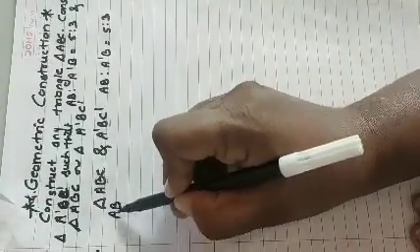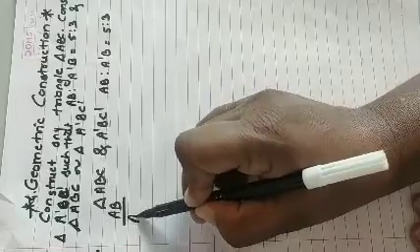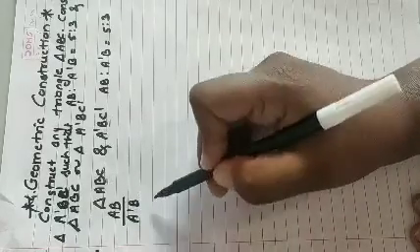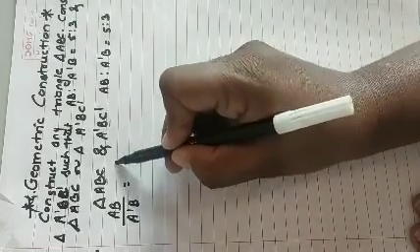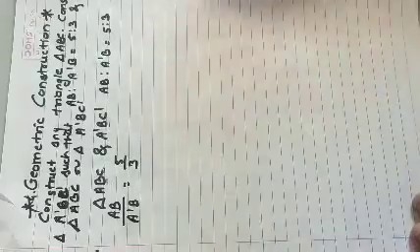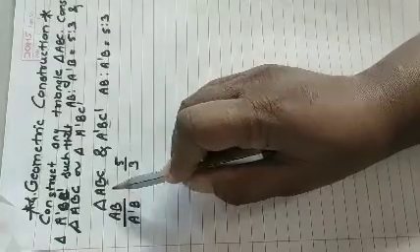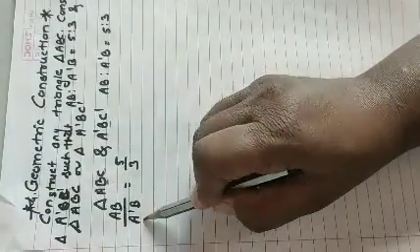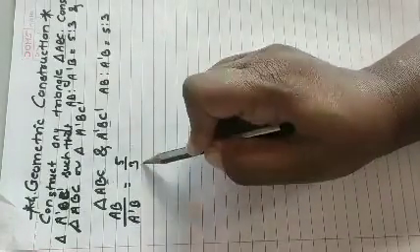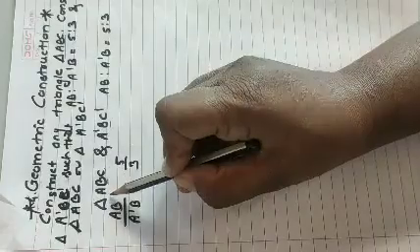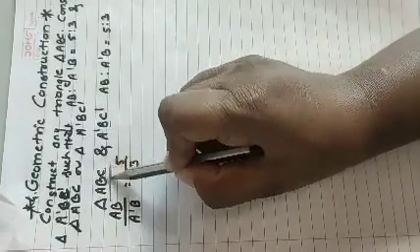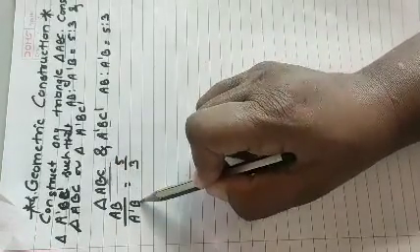AB upon A dash B is equal to 5:3. The meaning is that if triangle ABC's side AB is 5, then A dash B is 3. So ABC is the bigger triangle, because AB is 5 and A dash B is 3, and one vertex is common, that is B.